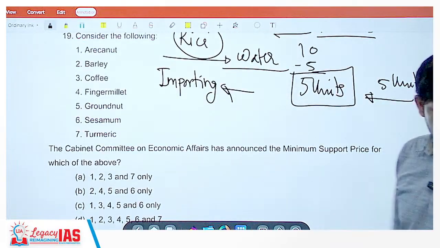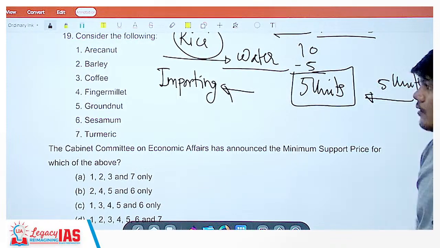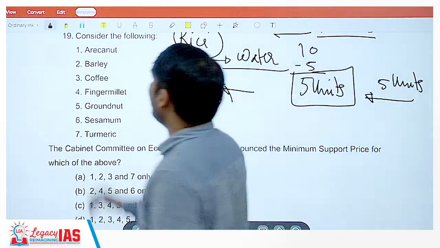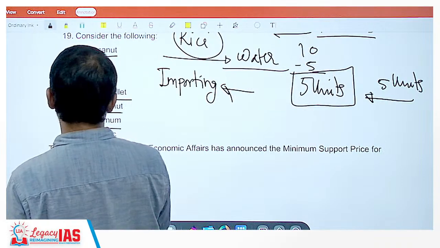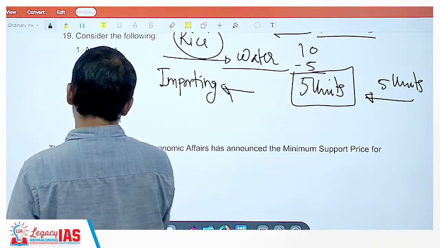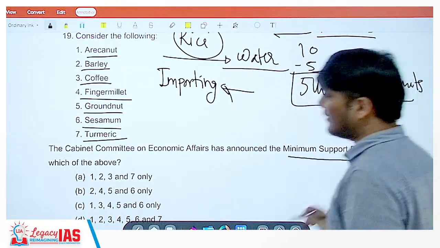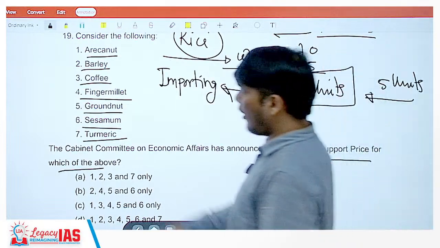Now moving on to the next question. Question number 19. Consider the following statements. Now, arecanut, barley, coffee, finger millet, groundnut, sesame, turmeric. The Cabinet Committee on Economic Affairs has announced minimum support price for which of the following? It has not announced for arecanut.